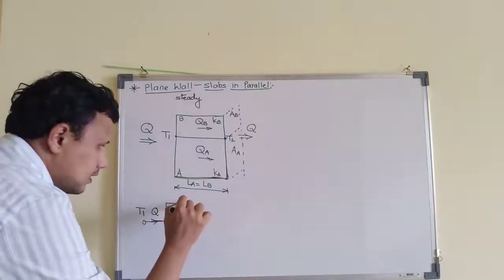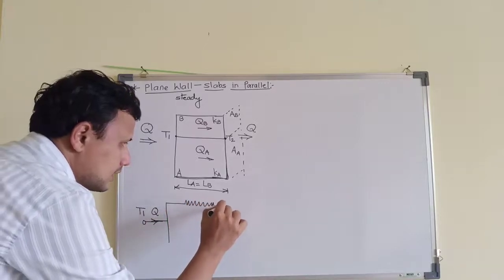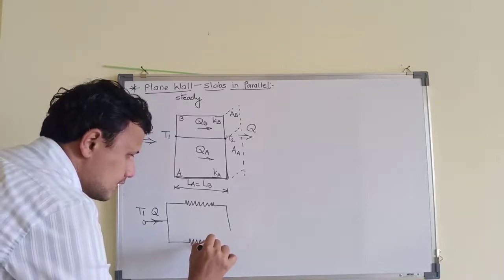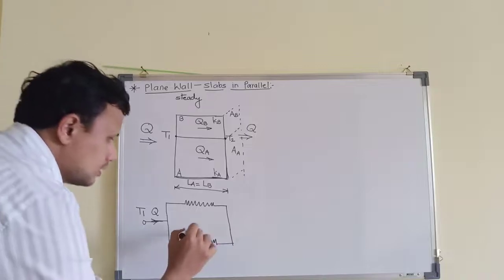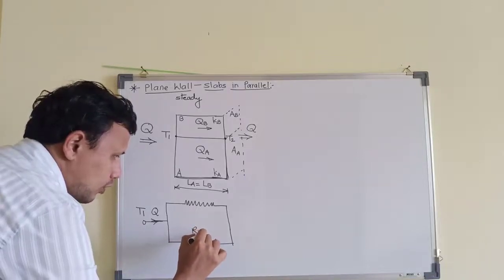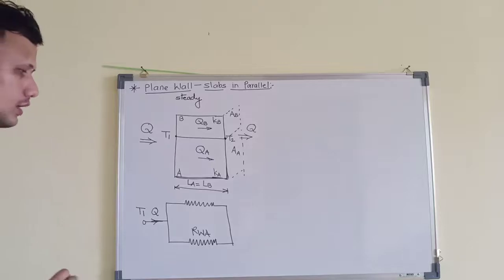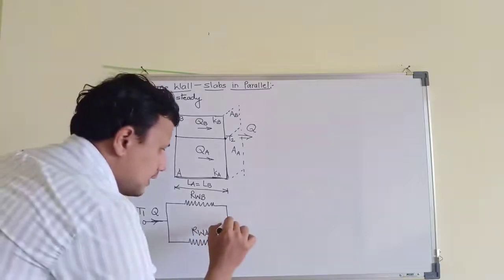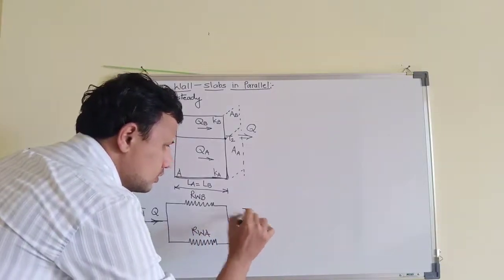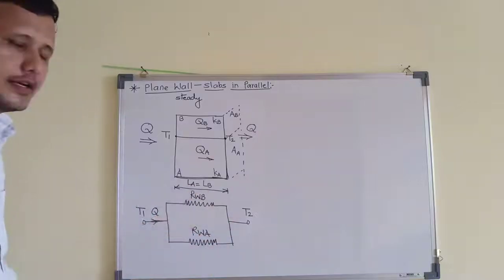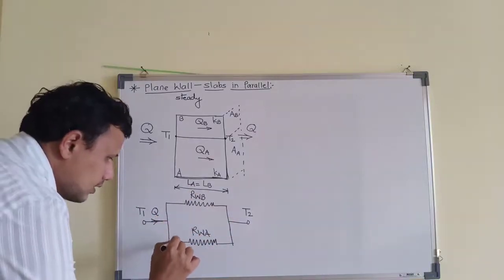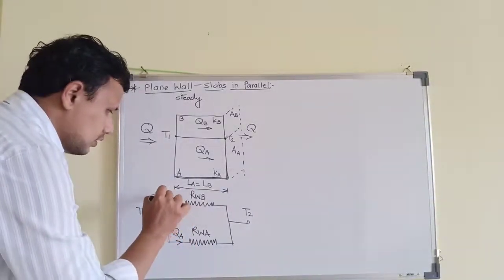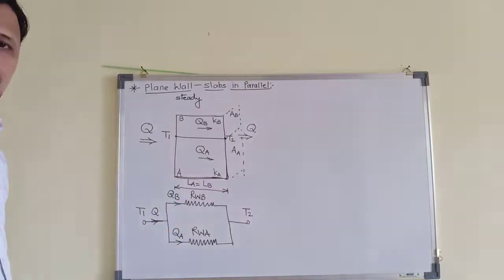Now it is divided, and in this case there is conduction resistance, but there are two conduction resistances which are parallel to each other. This will be conduction resistance of wall for material A and conduction resistance of wall for material B. And finally there will be a second node which will be equal to T2. Because of this parallel circuit arrangement, QA will flow through the network of material A and QB will flow through the network of material B.